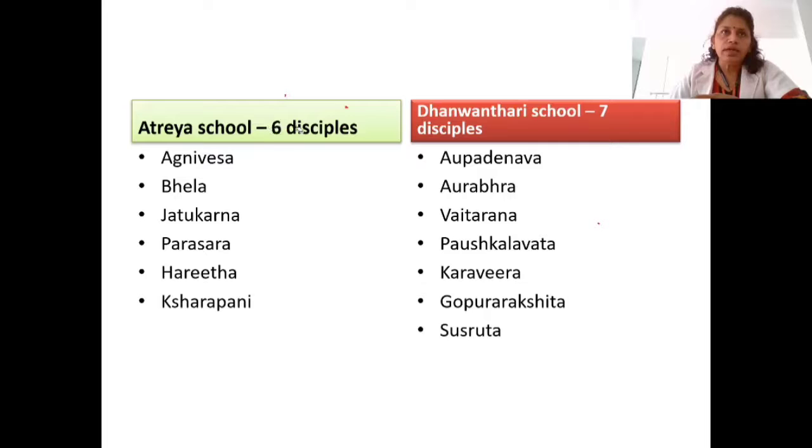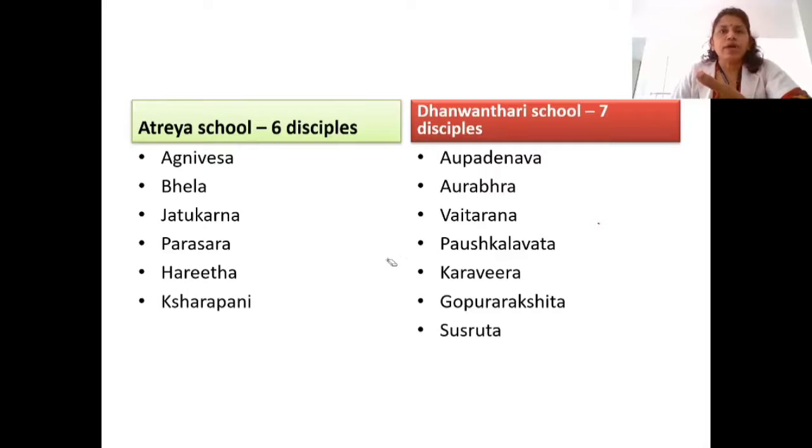So in the exam, the main question is about the disciples. So the disciples' names, everything, are very important. Which are the names of the 6 disciples of Atreya? Or in the objective type they will give some names and ask whether these are the disciples. So the names of the 6 disciples, and the 7 disciples of the school, are all very important. You have to be very careful with the names.